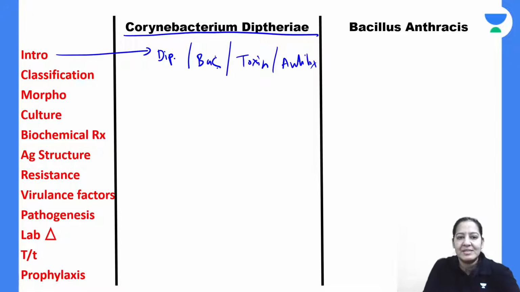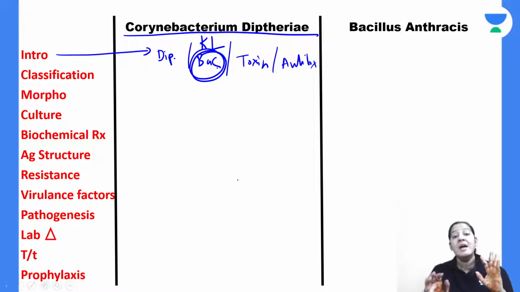Most important among them is the name of the scientist who has discovered the bacteria. The name of the scientist is Klebs-Loeffler. These are the 2 scientists. That's why it is known as Klebs-Loeffler bacilli, right?